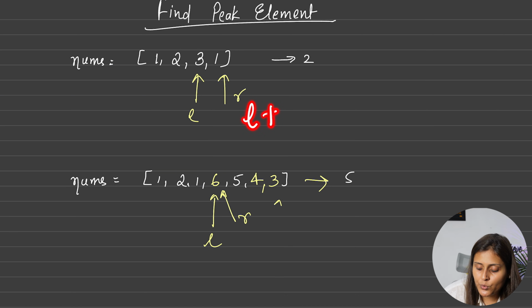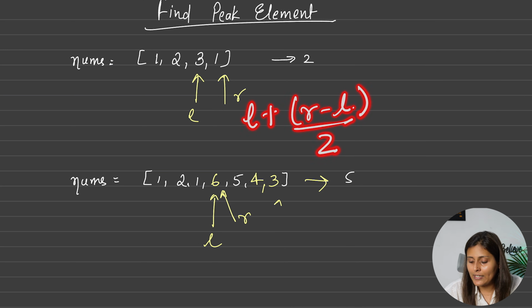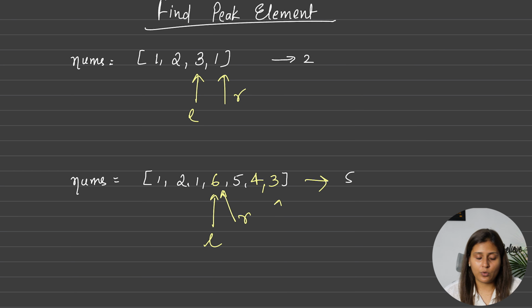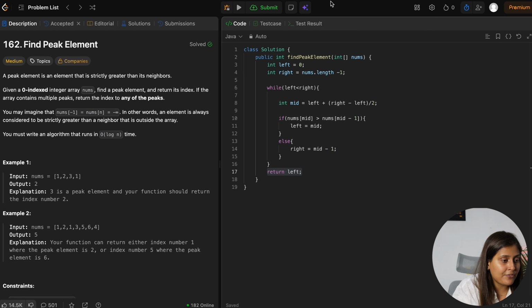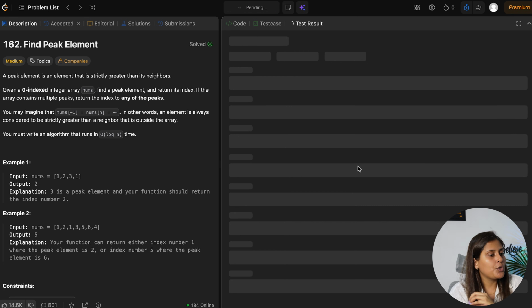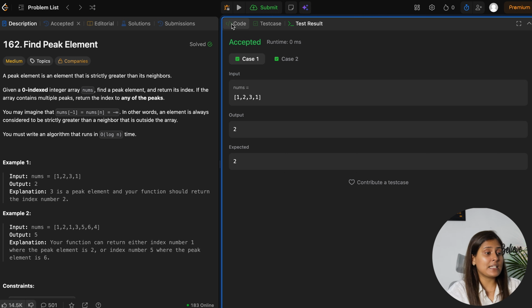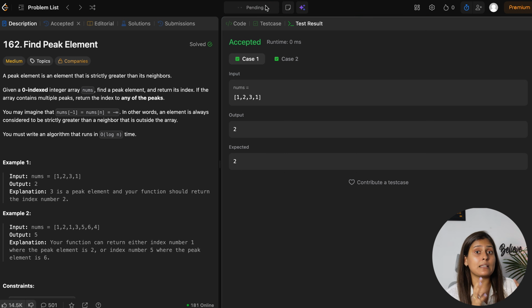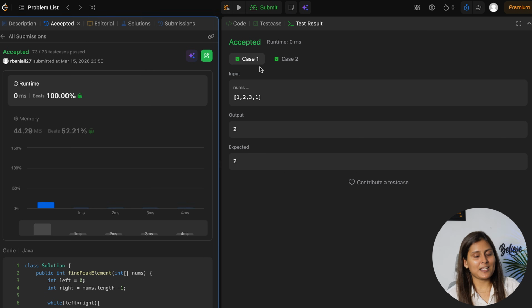For that you just have to take left plus right minus left, divided by 2, which is what you do to find the first mid, correct? If you do +1 here, then you will get the second mid also. So instead of this left plus right minus left, you have to do +1 also, so that you will get the second mid, the second half. And with this simple code change, you are done. As you can see, it has passed. With the same approach, we can submit this also, and you can see it has been submitted.